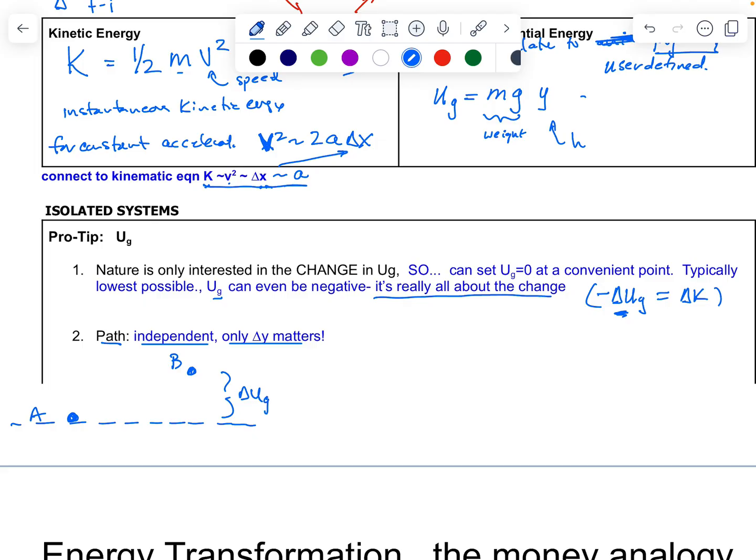What is my change in vertical position? I could go in a straight line path, or I could take some curlicue path and end up there, or I could go all the way up and come back down, and it still would have the same change in vertical position regardless of how I got there. So that gives it the sense of the scalar nature of gravitational potential energy. All right, that finishes up this part of the video.